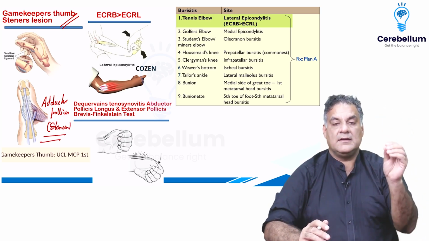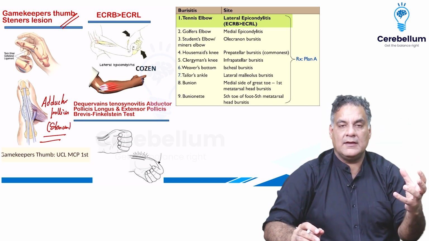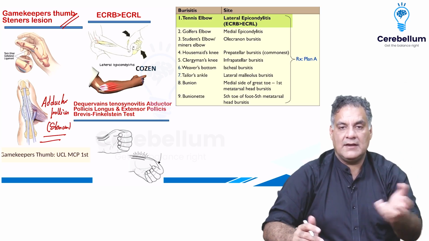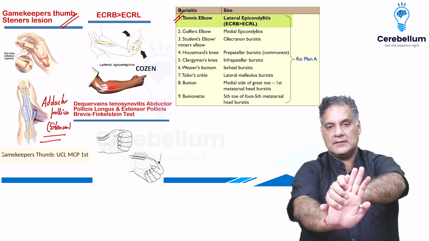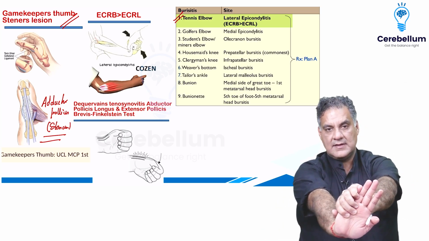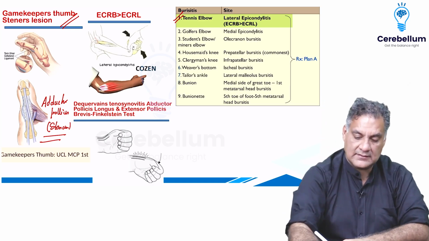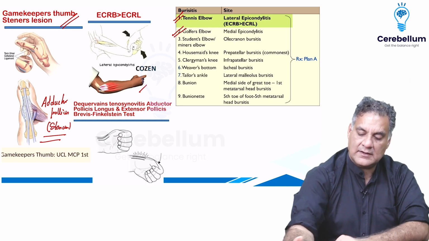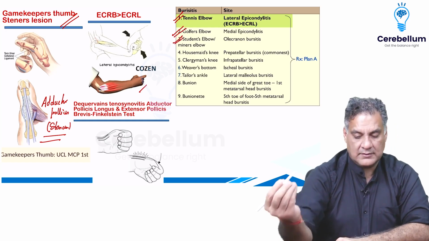All right. Similarly, if I am overusing my elbow and the extensor carpi radialis brevis and more than longus are inflamed, it is tennis elbow. Dorsiflexion of the wrist is painful, called the Cozen test. Golfer's elbow is medial epicondylitis. Student's elbow is olecranon bursitis.